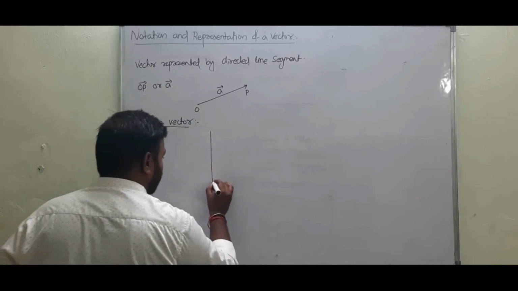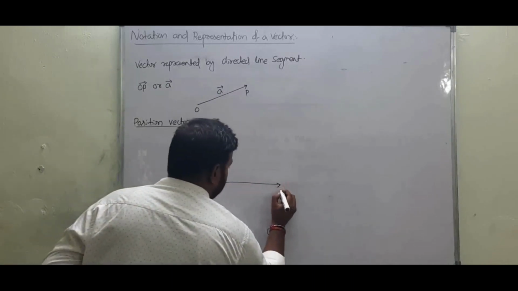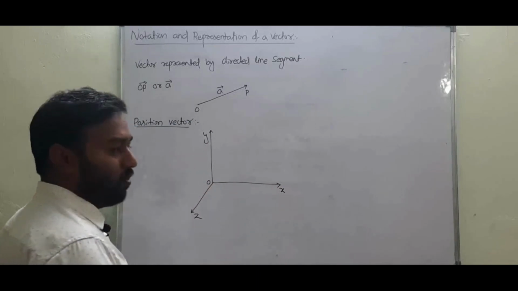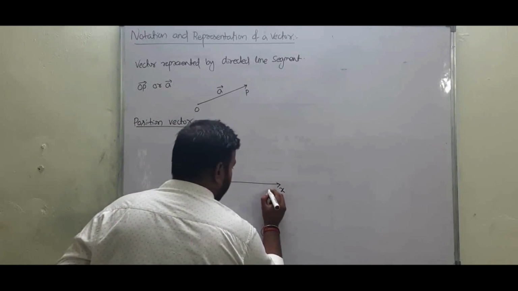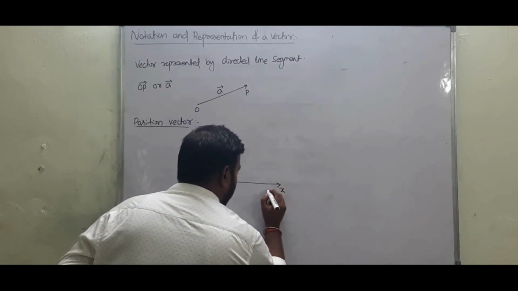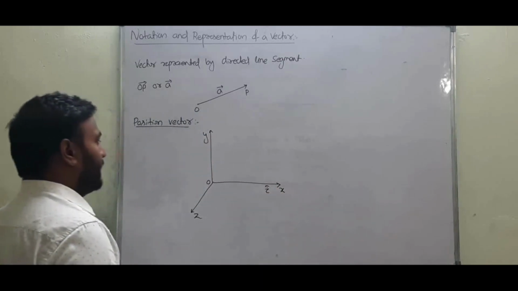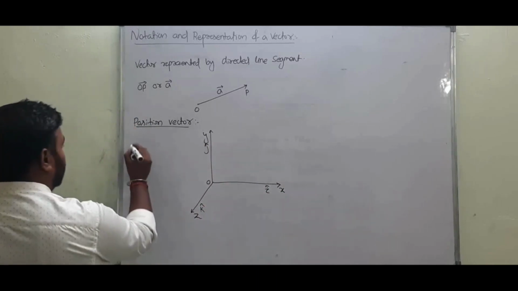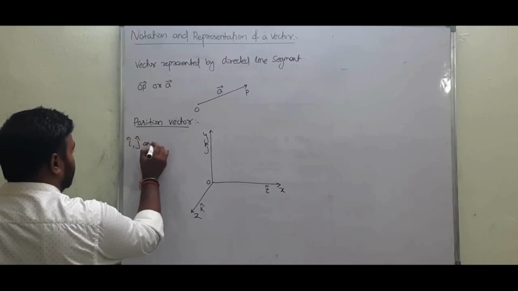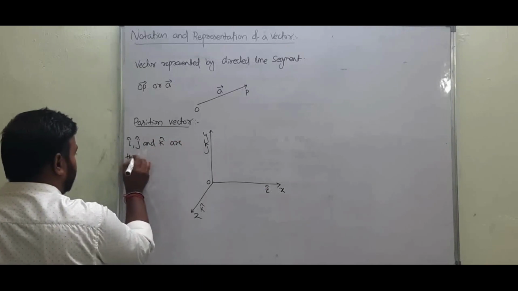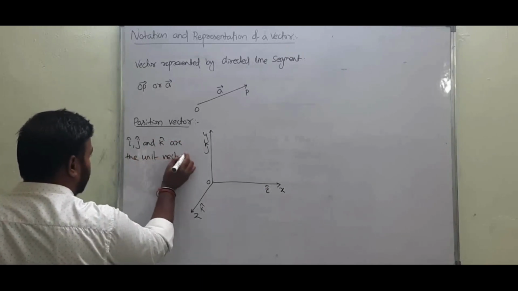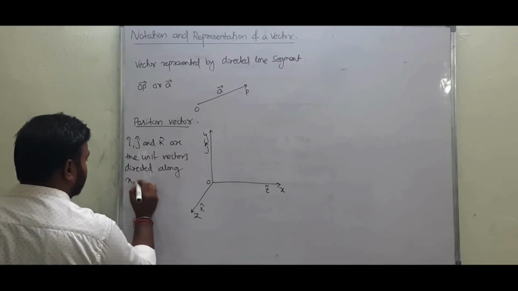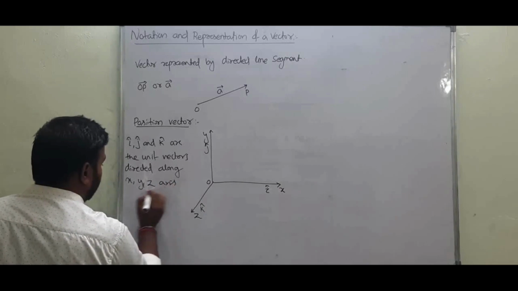In that Cartesian coordinate system, three axes are there, that is x, y and z, and this is our origin O. The direction along the x axis, or horizontal axis, we are giving it i cap, along the y axis it is j cap and along the z axis it is k cap, where i cap, j cap and k cap are the unit vectors directed along x axis, y axis and z axis respectively.